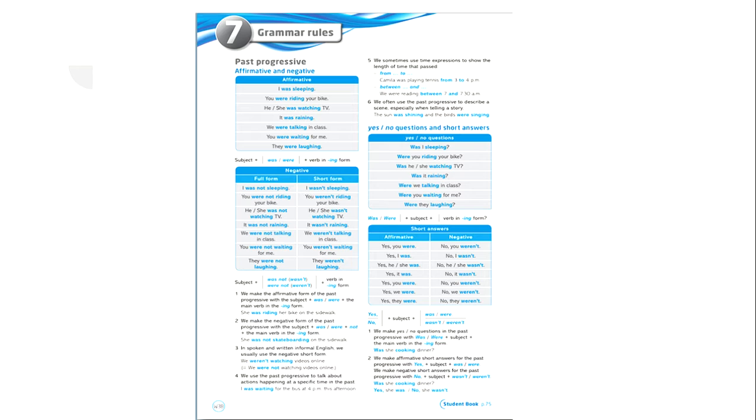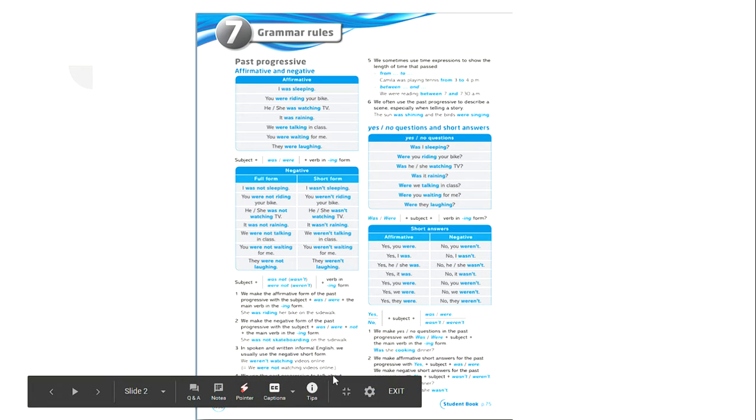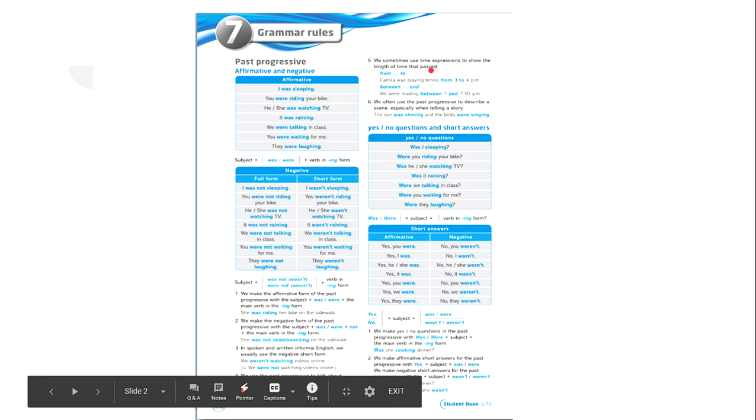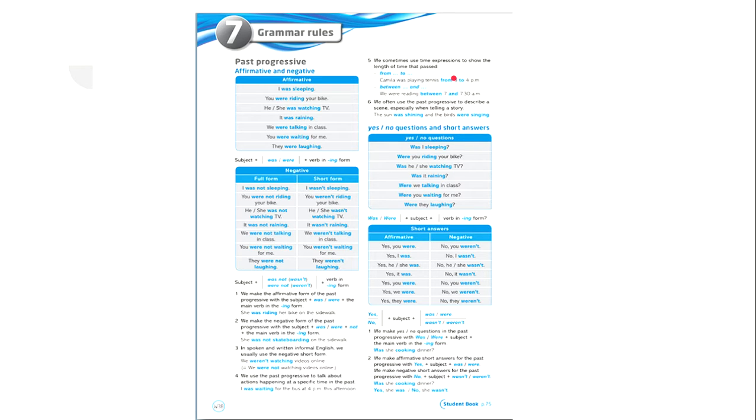We use the past progressive to talk about actions happening at a specific time. Okay, to talk about actions at a specific time. Like the example, I was waiting for the bus at 4 p.m. this afternoon. Okay. We also use it sometimes to show length of time that has passed.